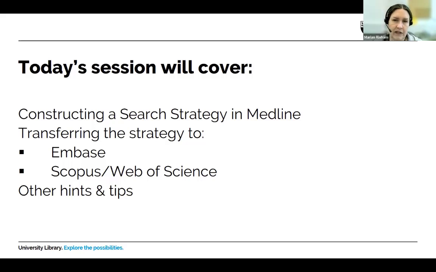So let's get going with today's session with a bit of a roadmap of where we're going. First of all, we're going to start with constructing a search strategy in Medline. If we're going to transfer a search, then we need to have a search to transfer. We are assuming a little bit of experience on your part in terms of doing some searching, but we will start with a search in Medline and then we'll look at how you would transfer that search to Embase and then to Scopus or Web of Science. And then at the end, we'll have some other hints and tips for you.